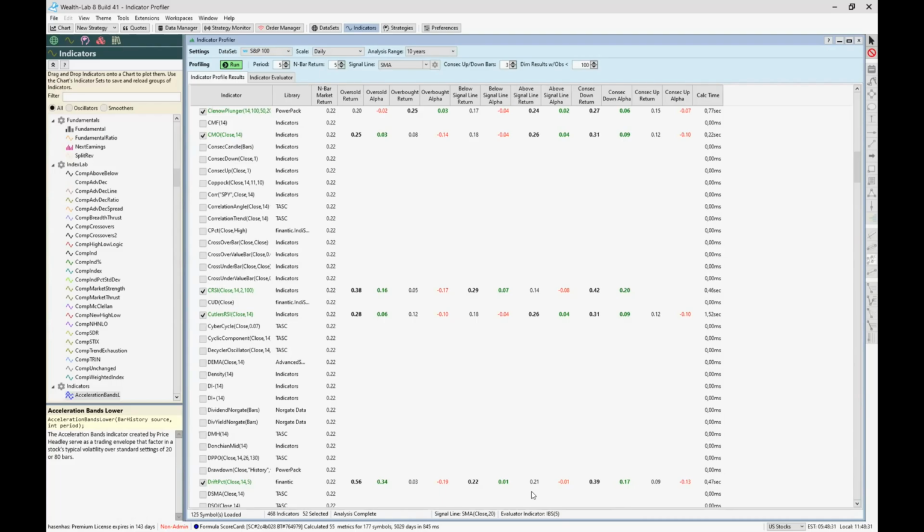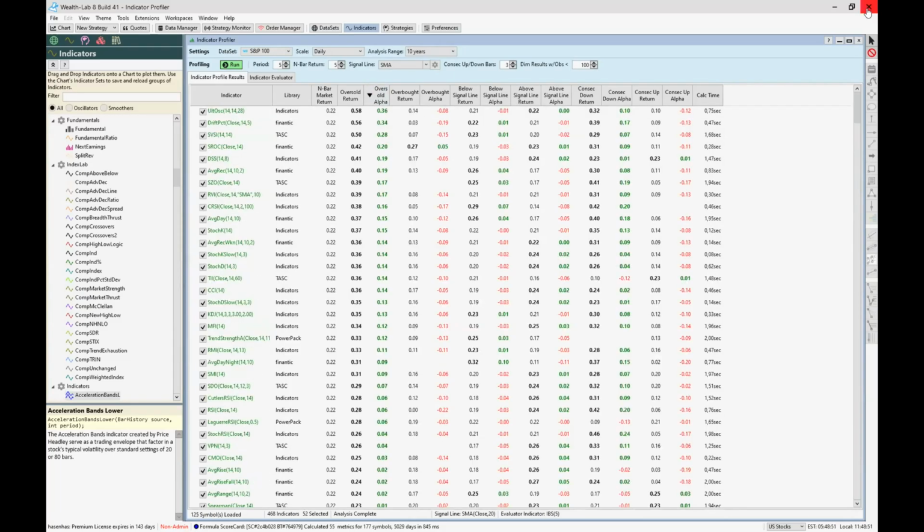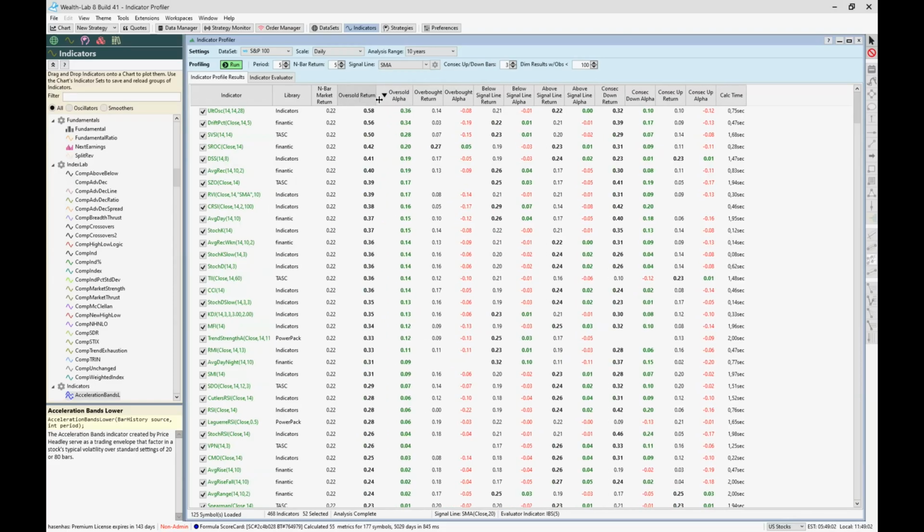Yeah, analysis complete. Okay, so you have here a big table. Let's sort this table. Now I have sorted this descending with this column, alpha. What you can see here now is the following. We have here the settings.